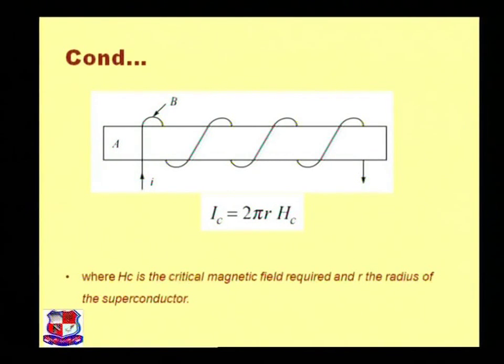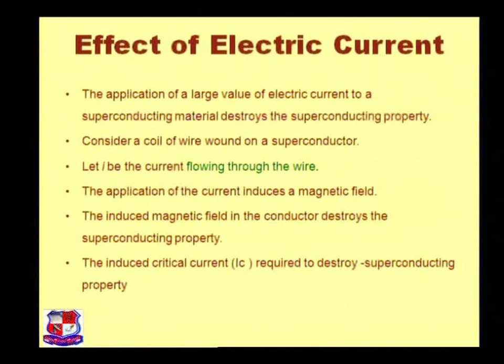The formula is Ic equals 2 pi r Hc, where Hc is the critical magnetic field and r is the radius of the superconducting material. Let I be the current flowing through the wire. The current induces a magnetic field, and when the induced magnetic field destroys the superconducting property, that current is the critical current required to destroy the superconducting property.